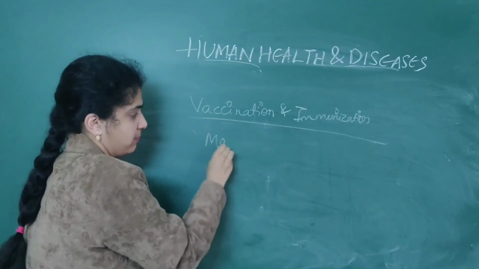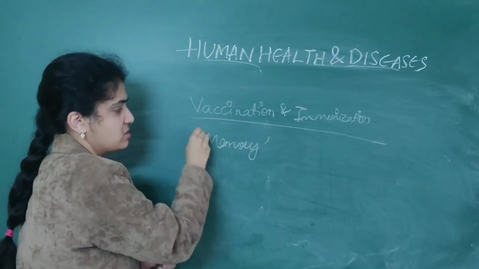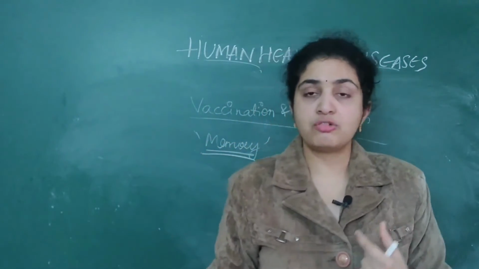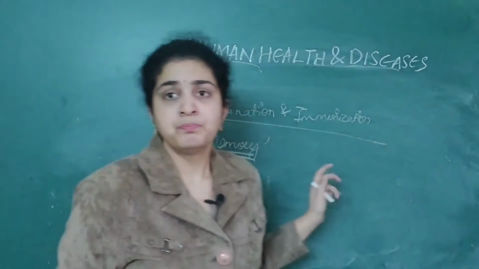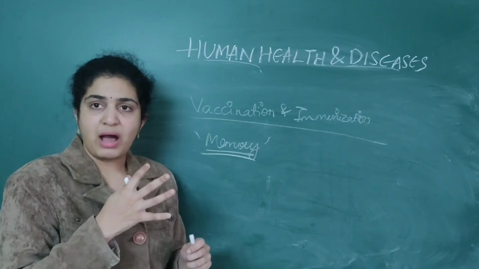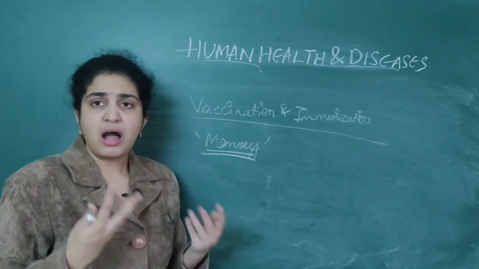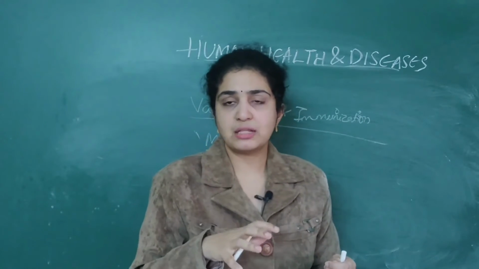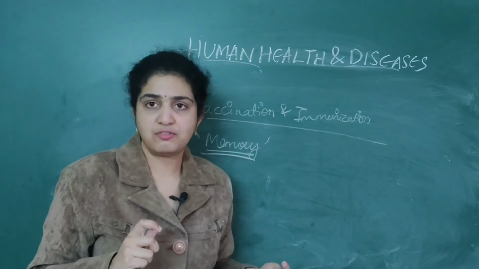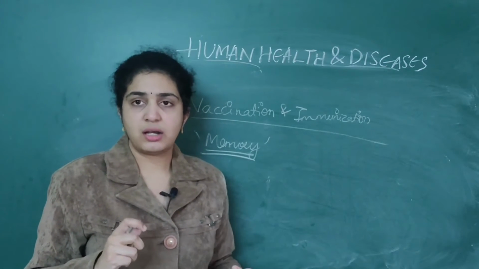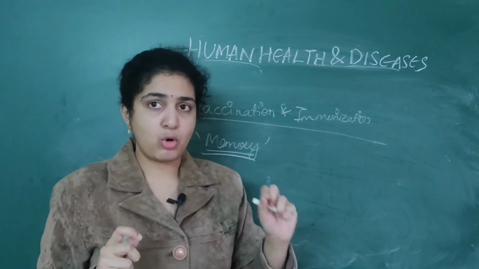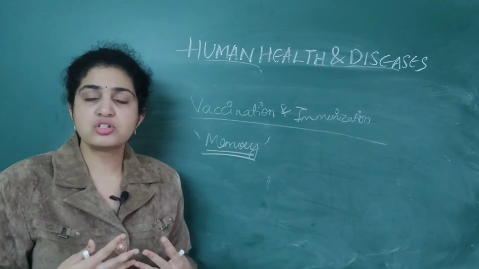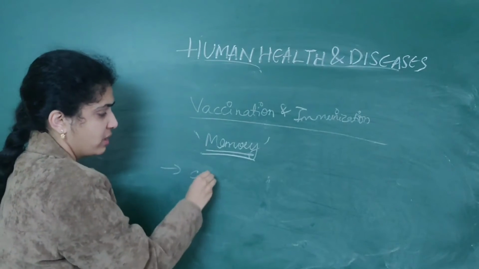It is nothing but the memory of the immune system. On this memory, this is the basic principle of vaccination and immunization. If the vaccine is given to us, how will it be given? The pathogen in living or dead form is injected into our body artificially. When pathogens are injected, not antibodies, be clear, antibodies will be produced by the host. So numerous antibodies are produced.